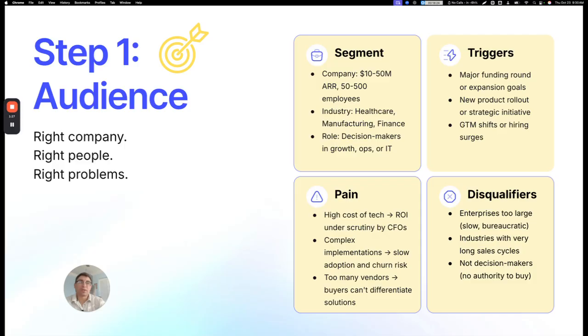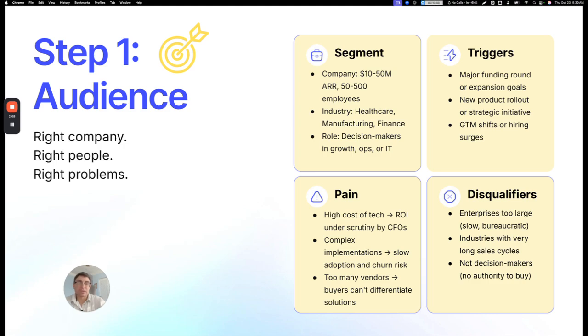We also consider pain points that make these accounts more likely to engage, such as high cost of tax, ROI scrutiny by CFOs, complex implementation that slows adoption, and too many vendors making it hard for buyers to differentiate solutions. And finally, we apply disqualifiers to remove poor fit segments. Enterprises that are too large, slow, bureaucratic, industries with very long sales cycles, and non decision makers with no authority to buy. Tightening audience definitions like this has increased CTR by up to 40% and lowered CAC by 30% on LinkedIn and Google. It's often the single biggest driver of better performance.